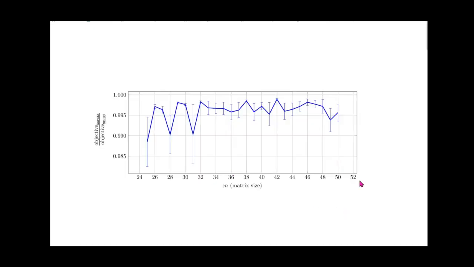So this is showing the result. On the x-axis, m is again the size of the matrix, the number of rows. And on the y-axis, I am showing the objective value of Gurobi versus the objective value of NExOS. Of course, Gurobi is solving those problems exactly. So if we have 1, that means NExOS is finding a solution which is exactly the same as Gurobi. In other words, the multi-threaded version of NExOS has found a globally optimal solution. Though it's not fully 1, in almost all cases we see that NExOS is finding a solution that's quite close to the globally optimal solution.